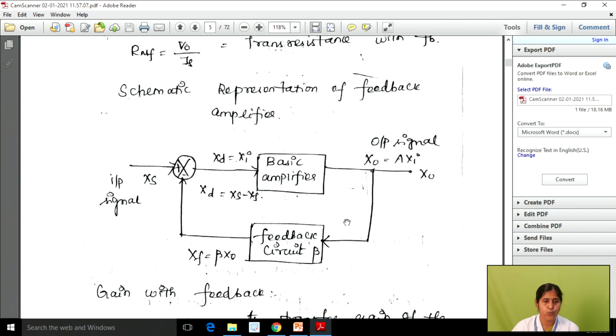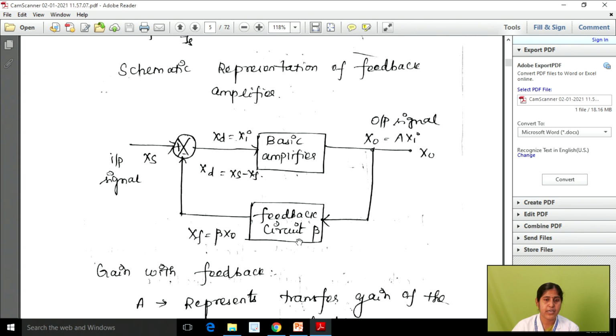Right. So now we can calculate the feedback gain. How can we calculate the feedback gain? From the feedback circuit we can calculate the feedback gain also. So we know that Xf, where X may be a current or voltage source, is equal to beta.